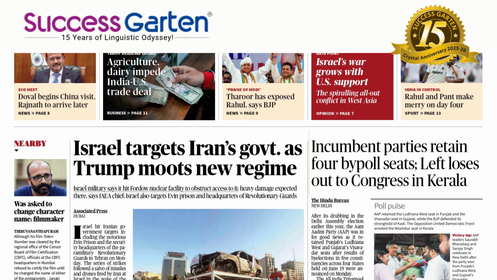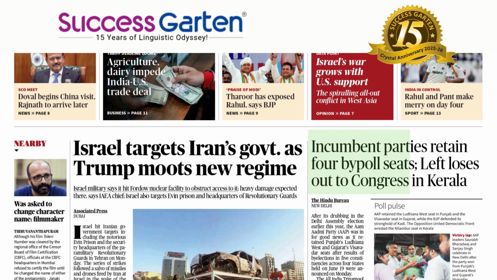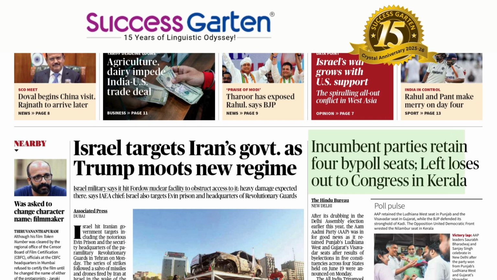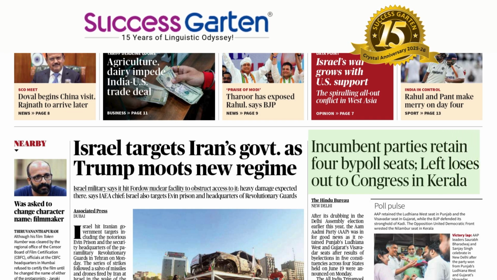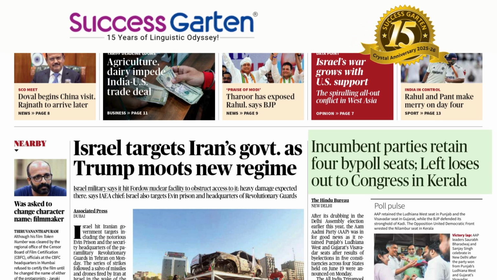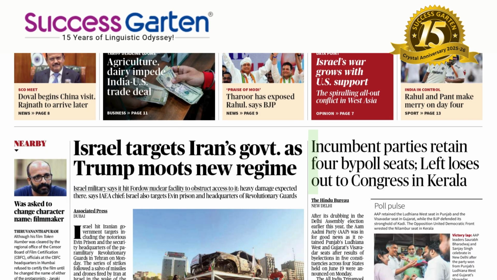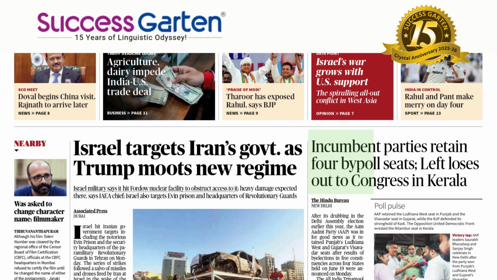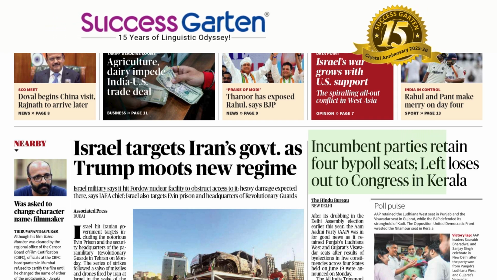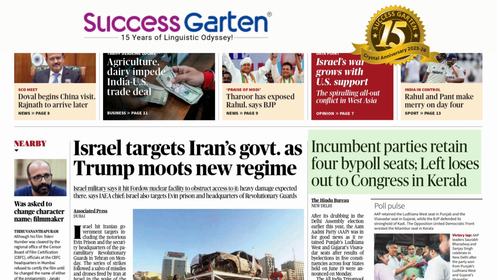Now we move to the next news item. Incumbent parties retain 4 by 4 seats. Left loses out to conquest in Kerala. Incumbent, I-N-C-U-M-B-E-N-T. That's a very important adjective. Incumbent. So officially having the position. Incumbent, those who are retaining the present position, those who are all holding the position. Incumbent parties retain,